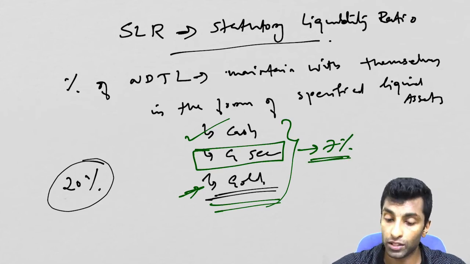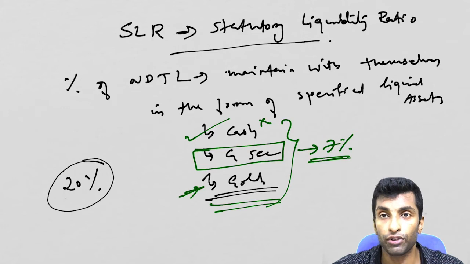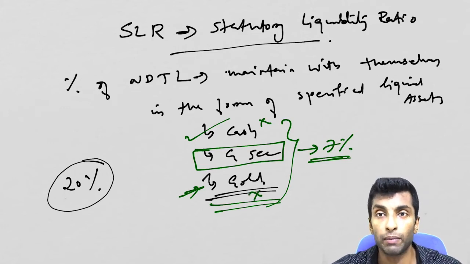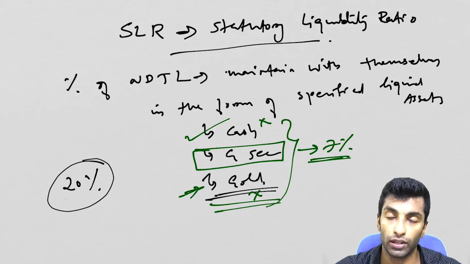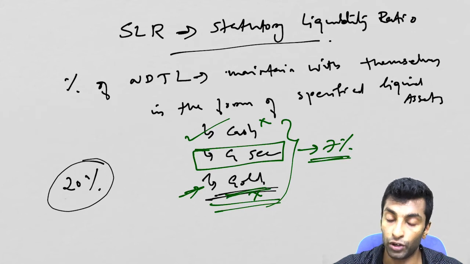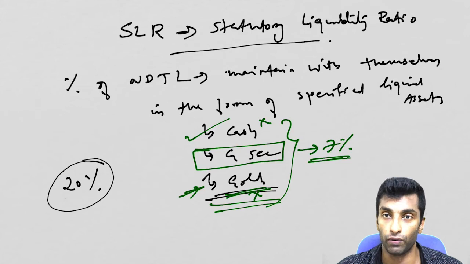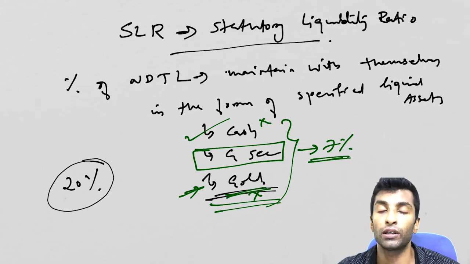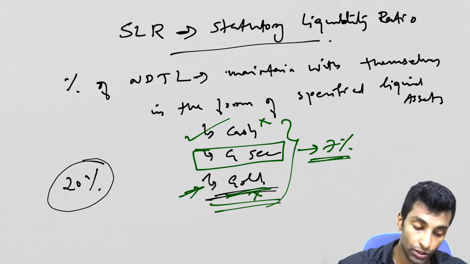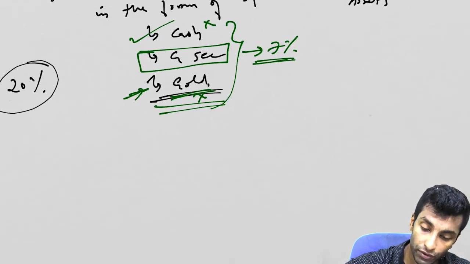Okay, so I hope you understood. Cash, there is no return. You have to keep it idle. Gold, if it is on the market price or the current price, it keeps on increasing, so the asset will increase. But that is not the case. It is actually measured in terms of constant price. The reason is RBI is also controlling import of gold. Otherwise all the banks will keep it in terms of gold only, right? So not in terms of gold, GSEC.